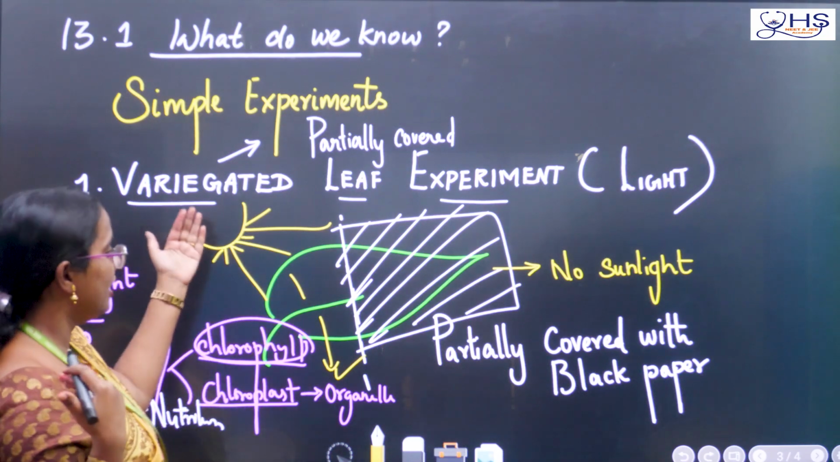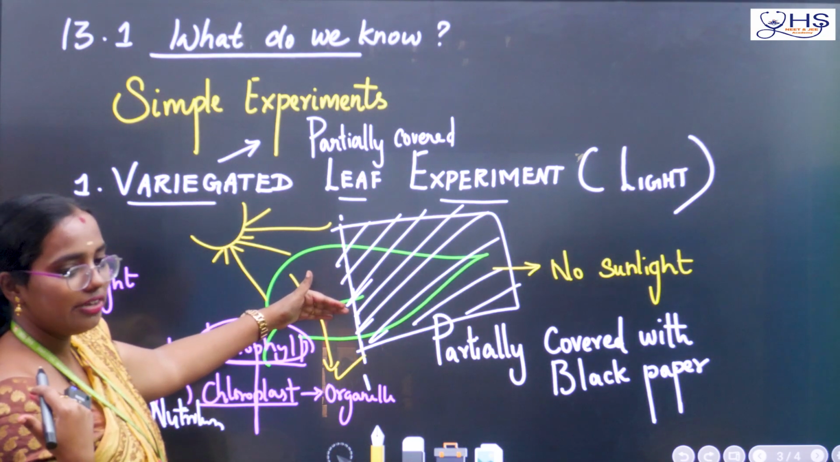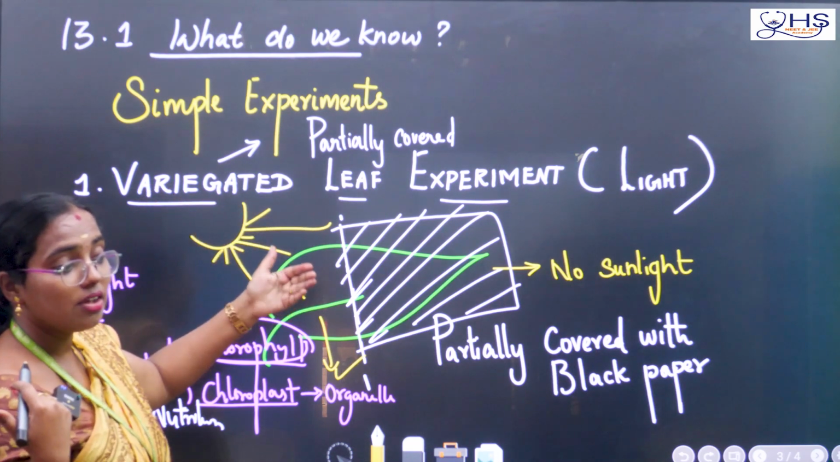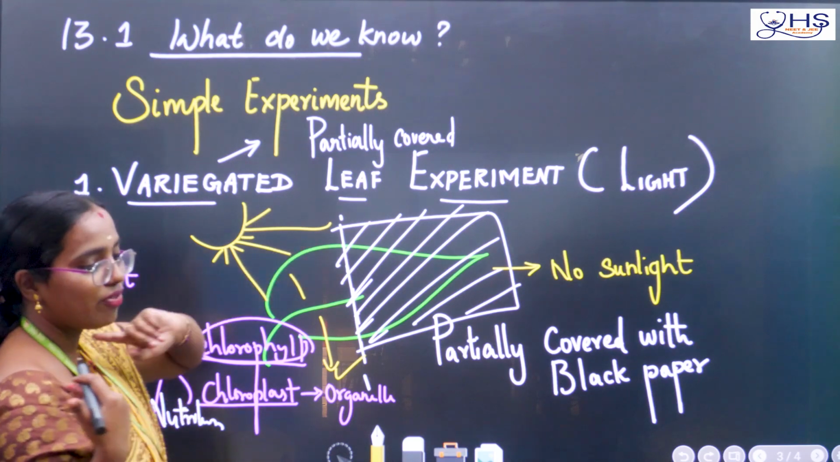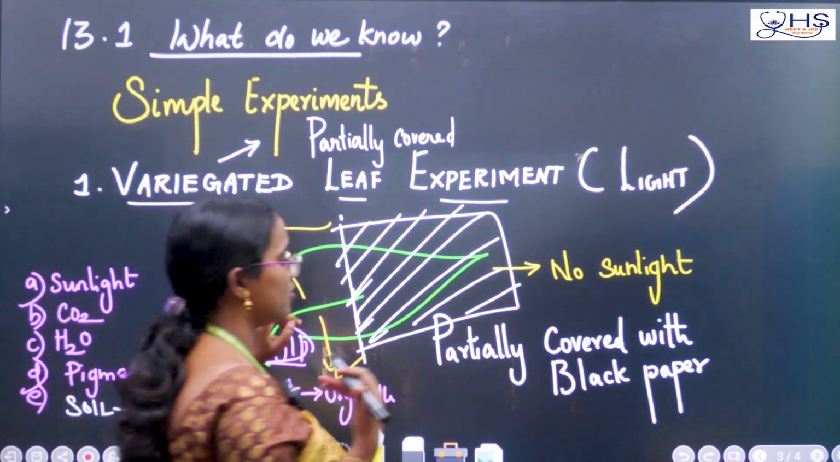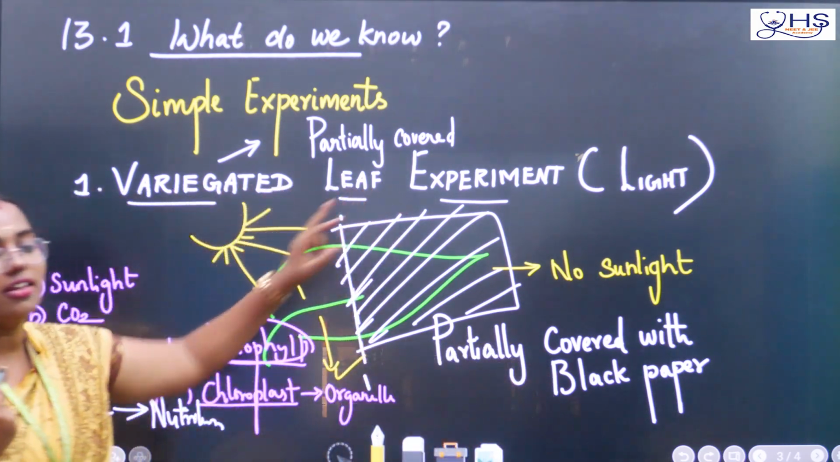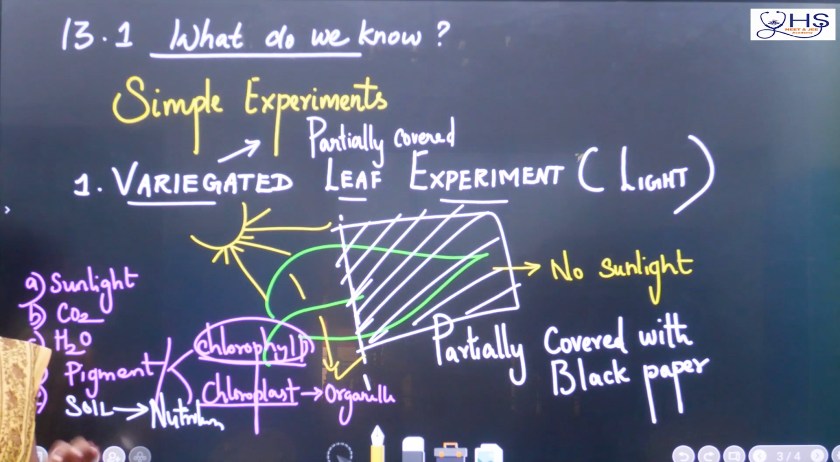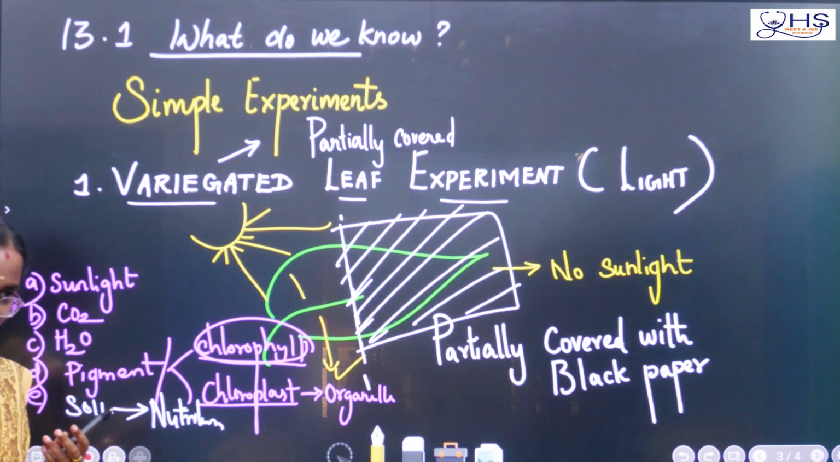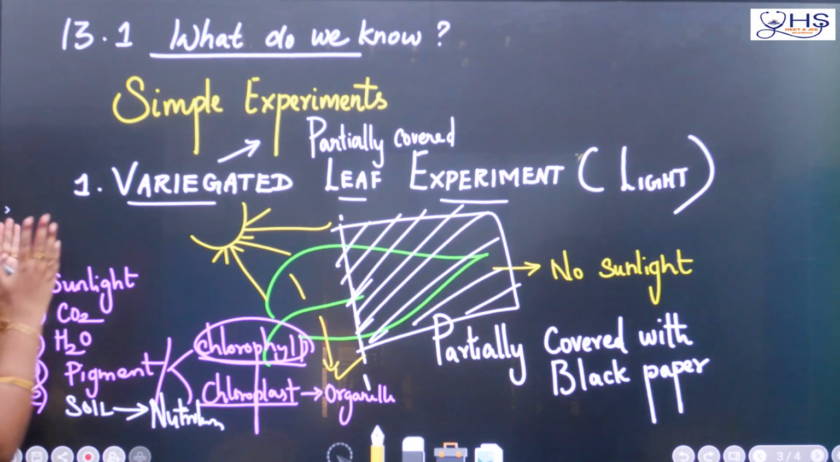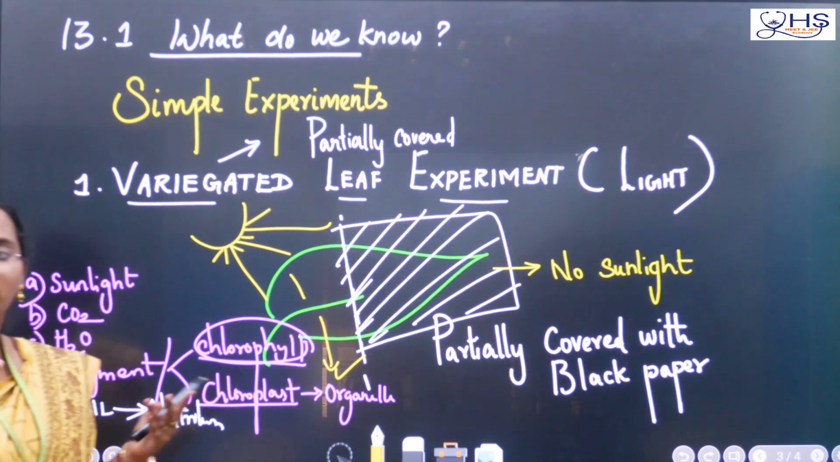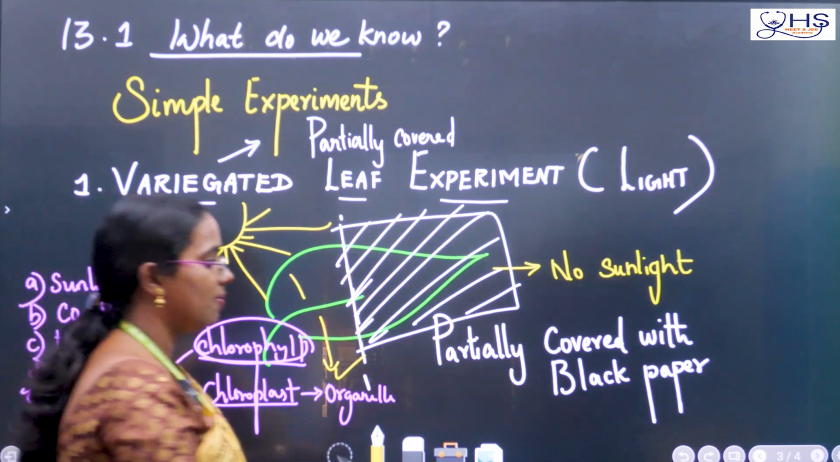So here, only if the sunlight is allowed freely to the leaves, then only the leaves will perform photosynthesis. Only then will the leaf perform what? Photosynthesis. Okay, this is the first experiment, the variegated leaf experiment. Is it tough? Very simple. You are going to cover half of the leaf. The part which you have covered will not produce starch, whereas the part which you expose to the sunlight will produce starch. Very simple.